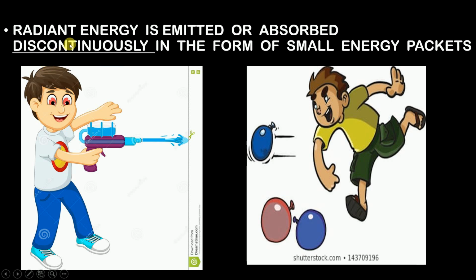This is what this point tells us: taking visible light as an example of radiant energy, visible light is emitted or absorbed discontinuously in the form of small energy packets. In short, it states that your visible light is made up of small energy packets.